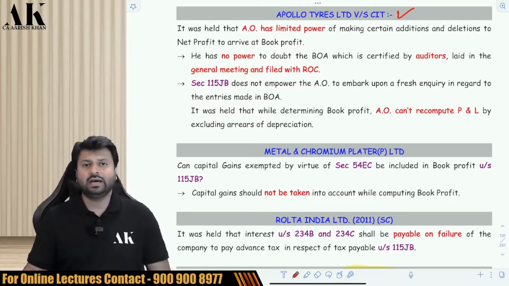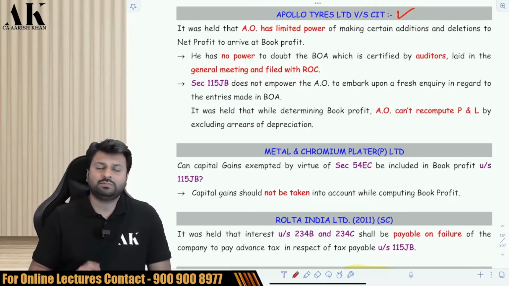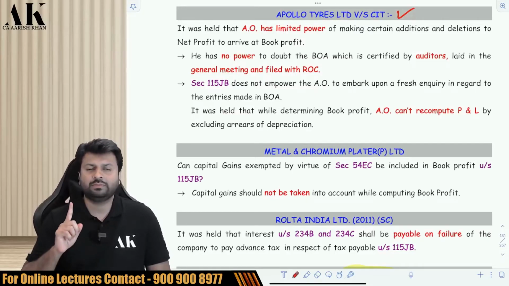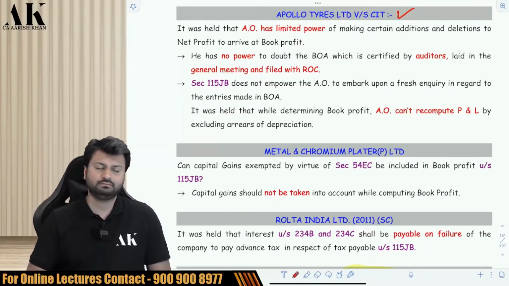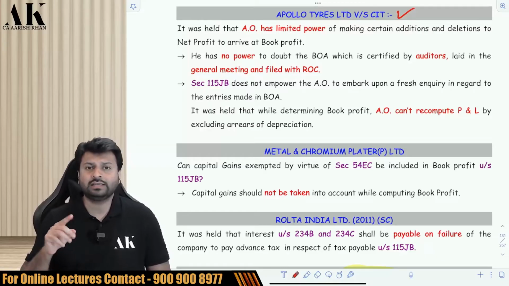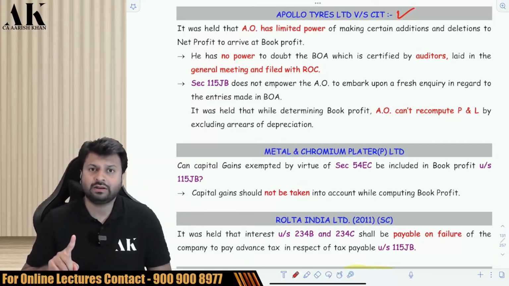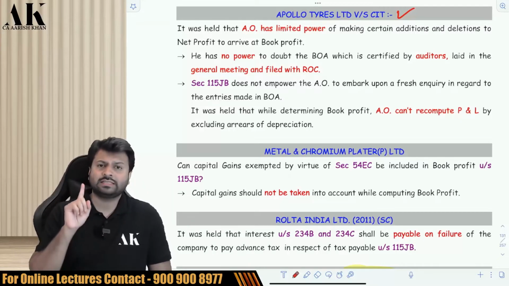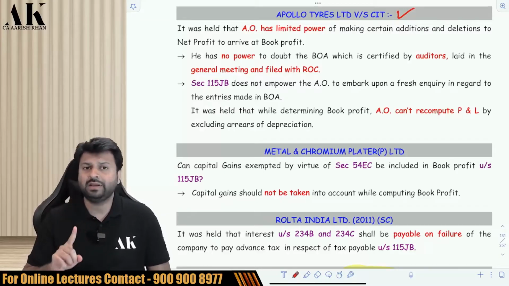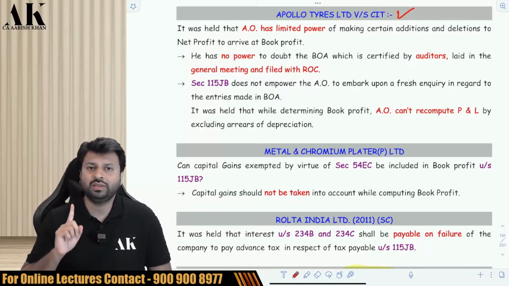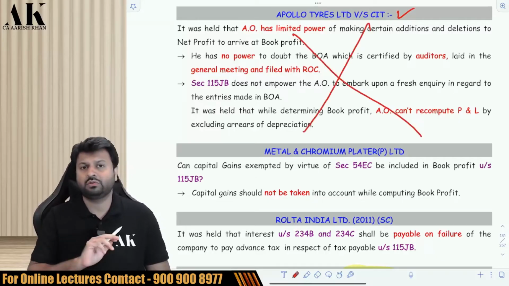First of all, does the assessing officer have the power to change the P&L? The assessing officer does not have the power to change the P&L in MAT. He only has the power to add or less the items which are mentioned in 115JB. Apart from that, he cannot change the P&L account which is certified by chartered accountant, which is accepted by shareholders, which is accepted by the annual ROCs. So ROC has accepted that, everybody has accepted that. So that P&L account, that books of accounts cannot be reopened and changed by the assessing officer. He does not have the power to recompute the book profit. Okay, next.